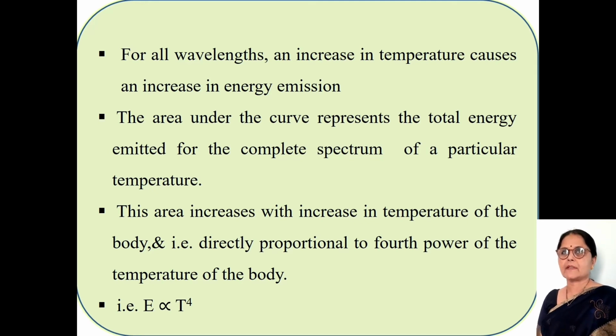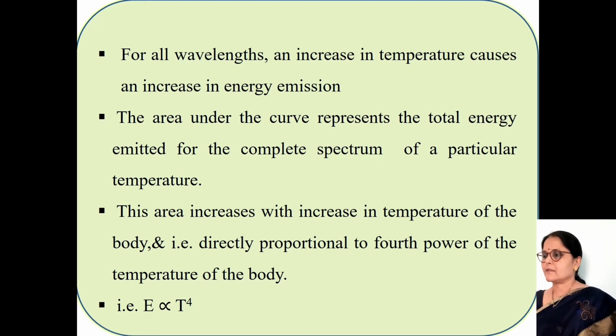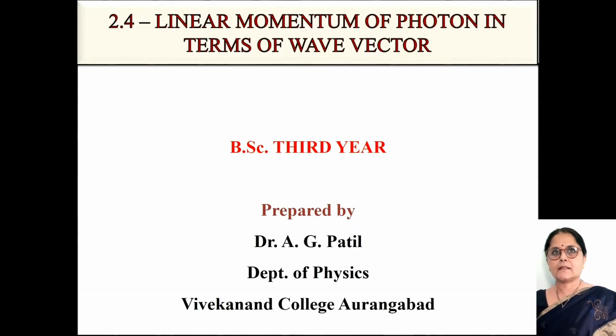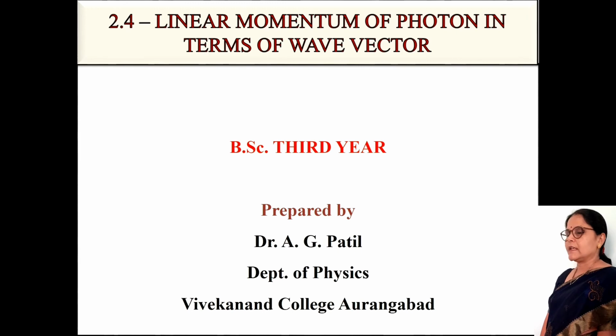When we see Wien's displacement law, the curve of a blackbody spectrum obtained by Lummer and Pringsheim was tried to be explained by Wien's and Rayleigh-Jeans law, applying the existing classical mechanics. The next article is linear momentum of photon in terms of wave vector.